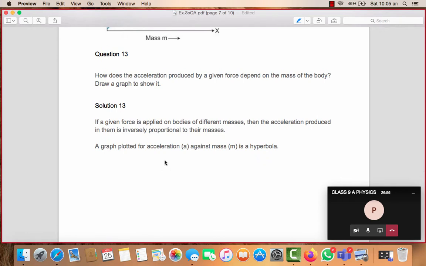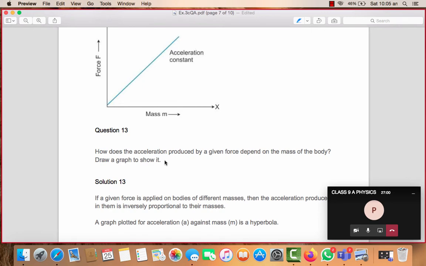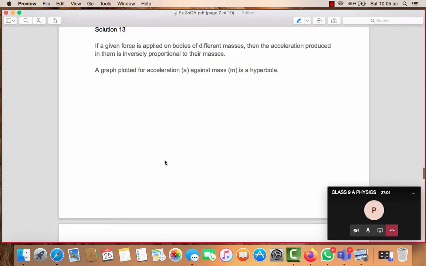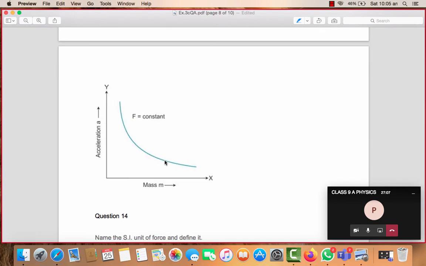Question number 13. It says, how does the acceleration produced by a given force depend on mass of body? Draw a graph showing it. This graph is also there in your book, students. Now, acceleration and mass. If I talk about force, F is directly proportional to acceleration. If I talk about mass, F is directly proportional to mass. But acceleration and mass are inversely proportional.